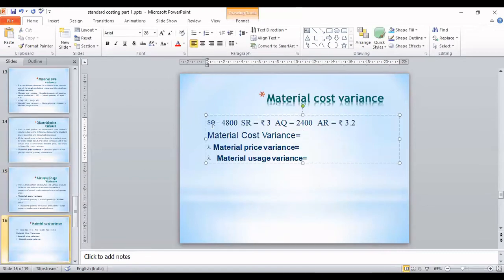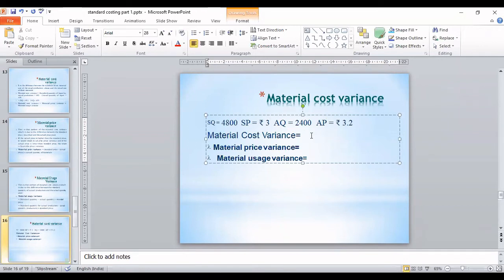So the values given here are exact and clear. Standard quantity is 4,800. Standard price is rupees 3. Actual quantity is given as 2,400. Generally, rate is applied for labor, which is why I'm making a change here, so the actual price I will write as 3.2. Now, we'll write the formulas, apply them, and find the answer.